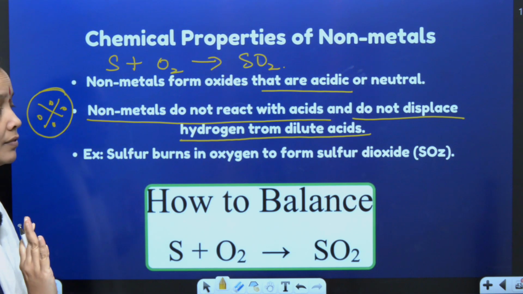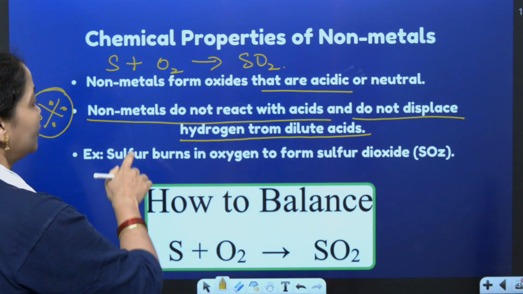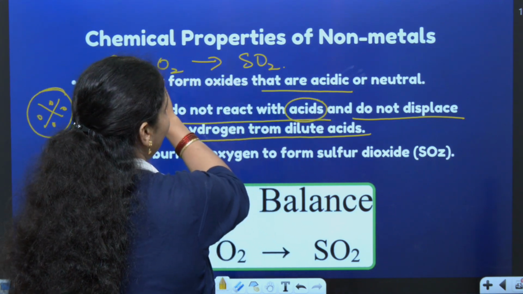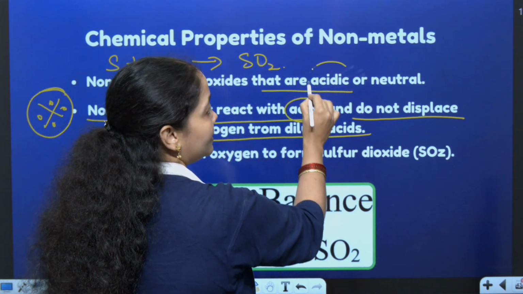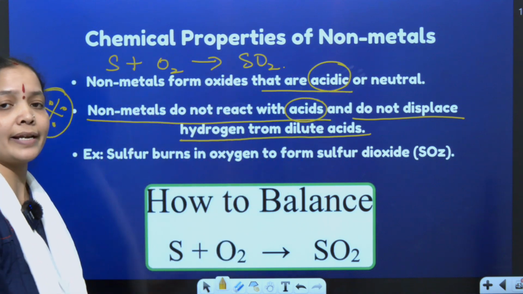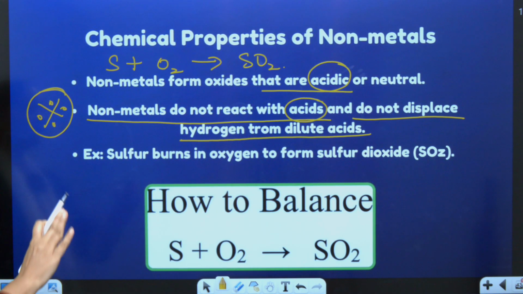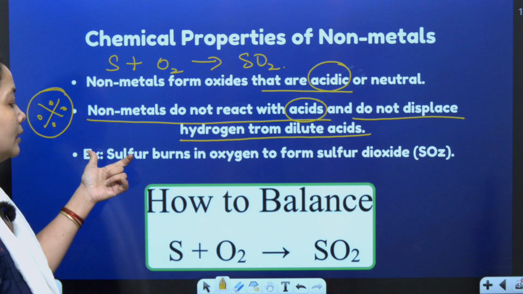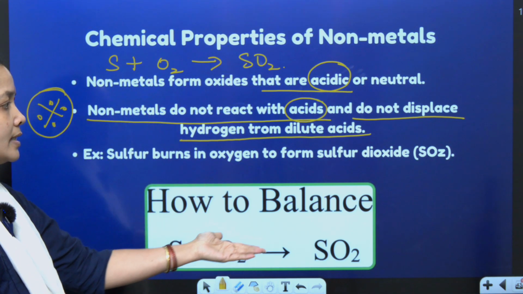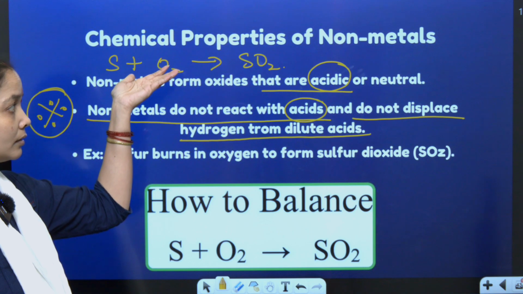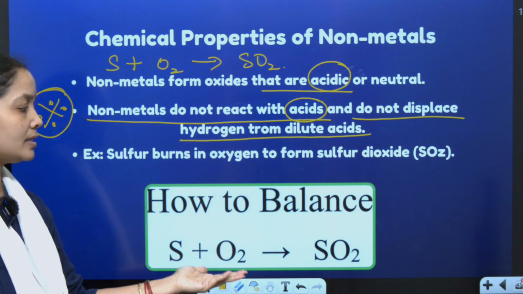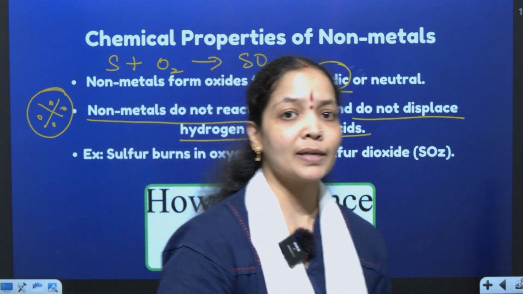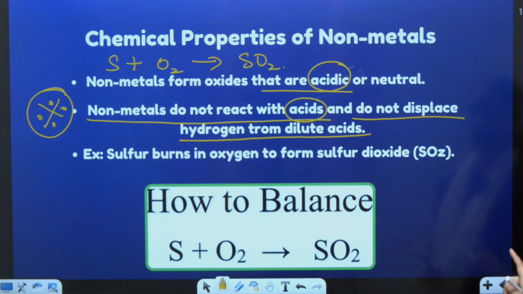This important chemical property helps you understand that non-metals will not react with acid, because when non-metals are in the oxide form, it's acidic in behavior. Again, how can it react with acid? That is the reason non-metals do not react with acid. For example, sulfur plus oxygen, as I told you, the first chemical property is represented in the form of a reaction here. So this was the chemical property of non-metals.